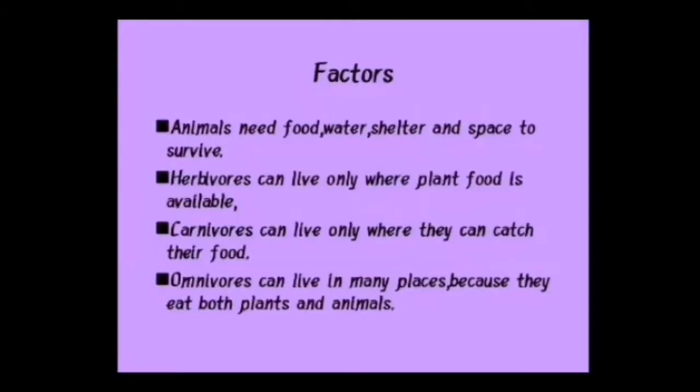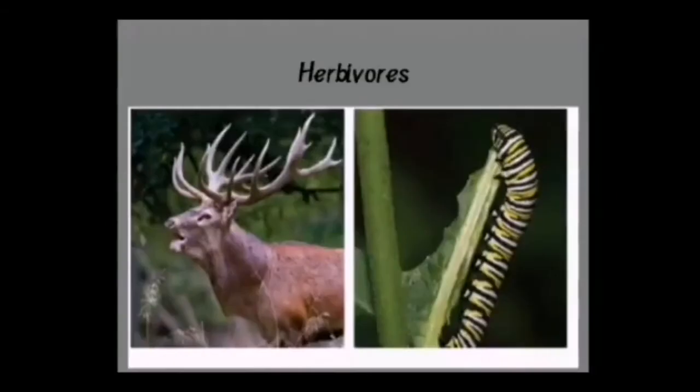Next, I'm going to tell you about the factors. Same as humans, animals also need food, water, shelter, and space to survive. Herbivores can live only where plant food is available, whereas carnivores can live only where they can catch their food. Omnivores like humans and bears can live in many places because they eat both plants and animals.